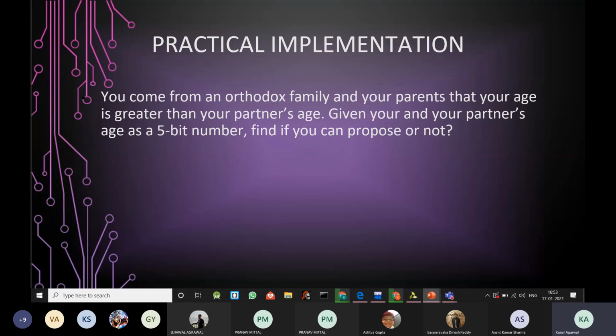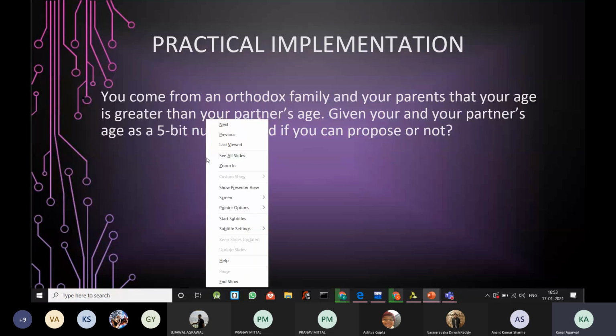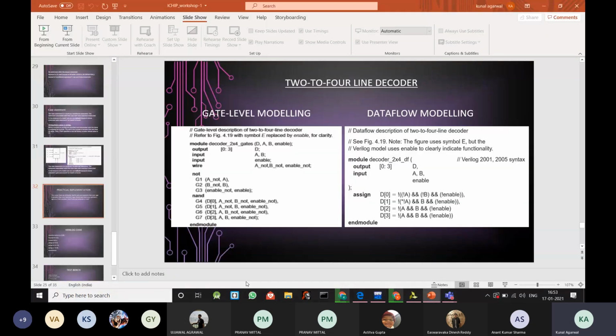So basically you are given two numbers, both 5-bit, and you have to compare them. If the number corresponding to your age is greater than your partner's age, then you can go ahead, else not. So Anand will be implementing it on the Vivado software platform. So Anand, it's up to you now.